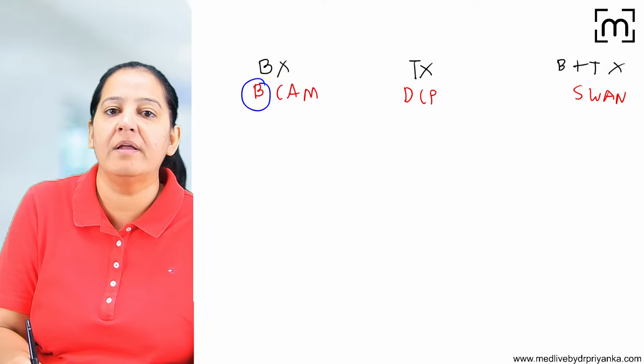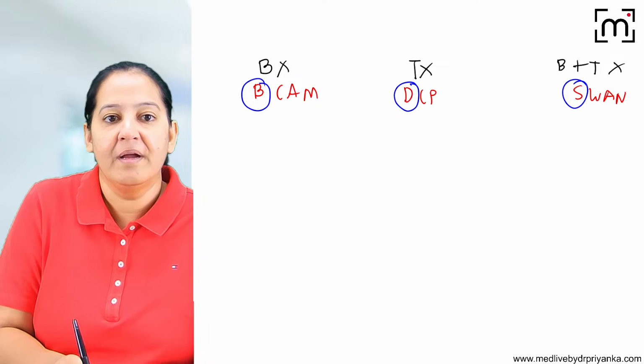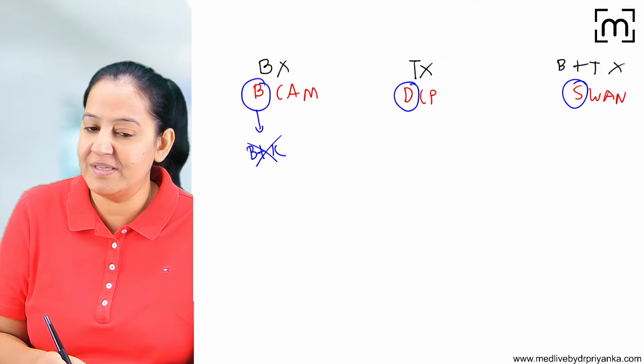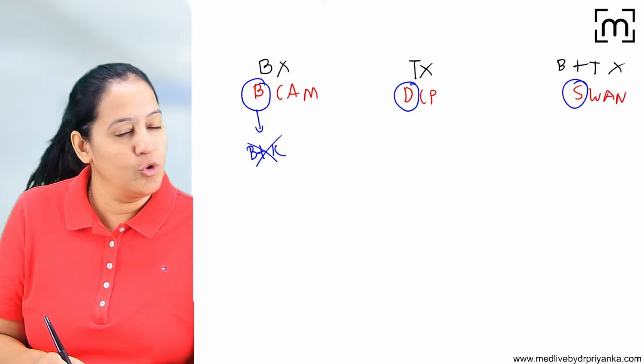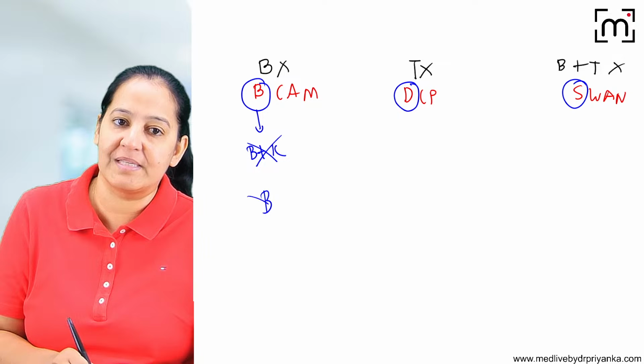Here I taught you Bruton, here DiGeorge, here SCID. So what is the main mechanism in them? In Bruton, the enzyme BTK is absent. No BTK, pro-B cell cannot convert into pre-B cell. No B cell is formed. No immature, no mature, no plasma cell, no immunoglobulin. So B cells are absent.